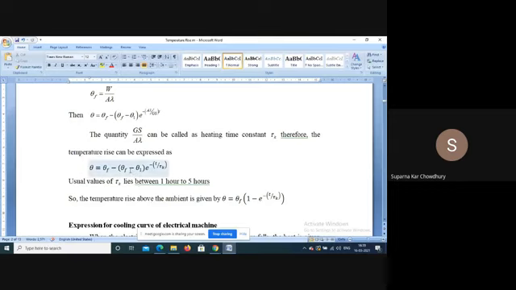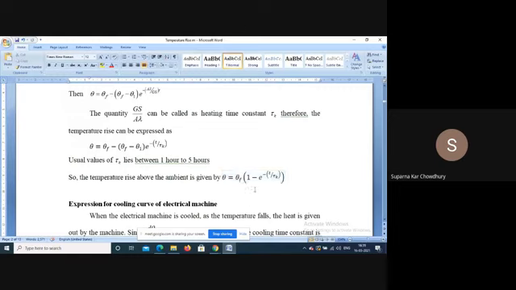In that case, with the initial temperature being the ambient temperature, the temperature rise above the ambient after time t is given by theta is equal to theta f into (1 minus e to the power minus t by tau k). Now this is an exponential equation. So from the ambient, it will increase, then become steady. This is the exponential equation.